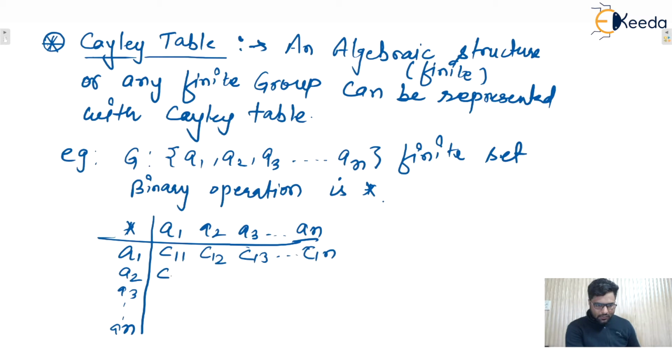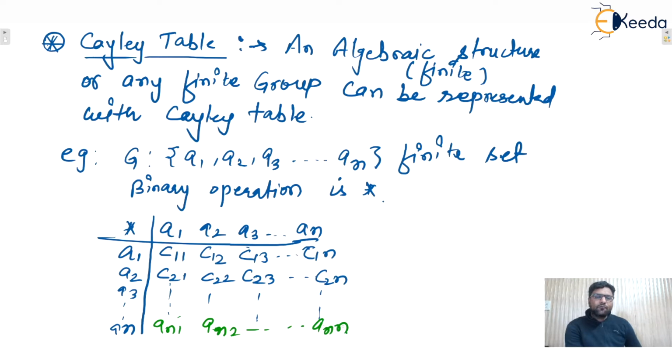Similarly, in the second row C21, C22, C23 up to C2n. And what will be the last one? You only tell me. That is an1, an2 up to ann. So that is the format of the Cayley table. Here clearly we can see a2 star a3 is C23, and so on.